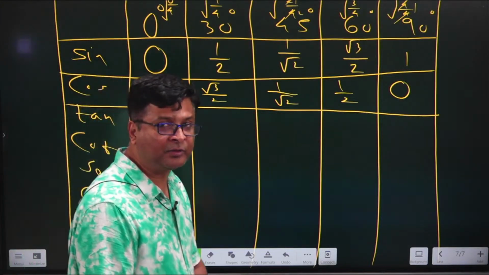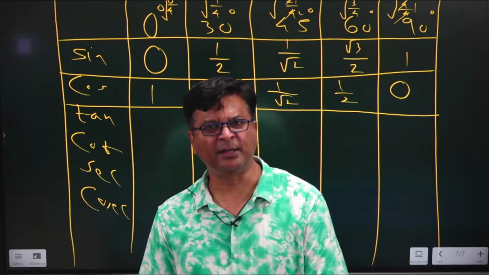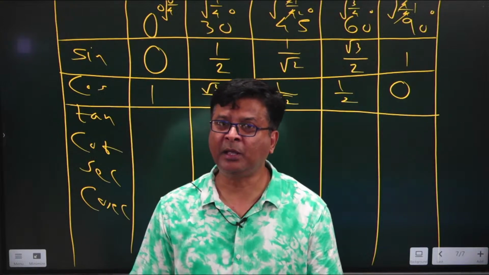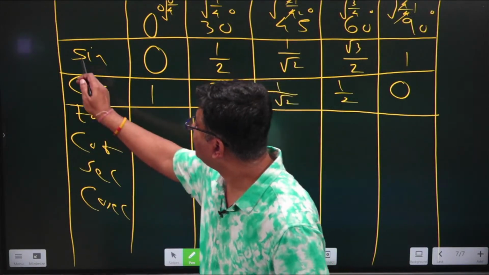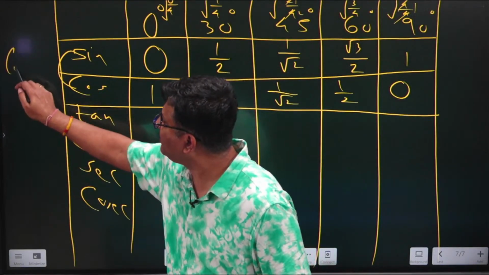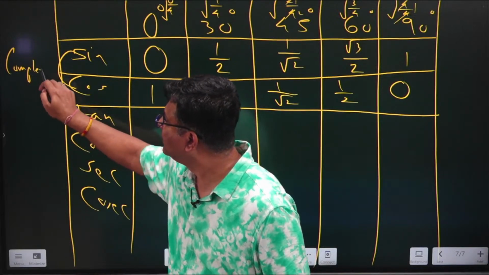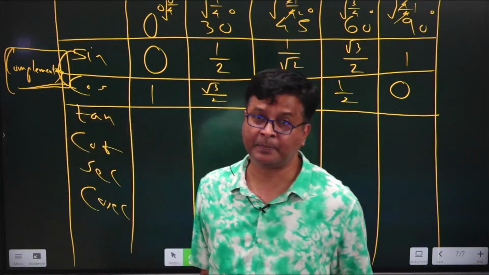Now till today you have remembered like this only, but let me tell you that there is a big reason behind this. Why are we reversing the values and writing them? What's the reason behind that? So maybe you know the reason behind that, and that reason is sine and cosine, both of them are complementary angles. I hope you might have heard this term complementary.